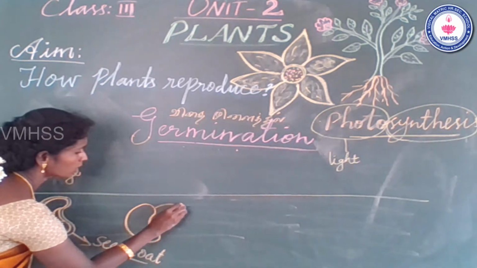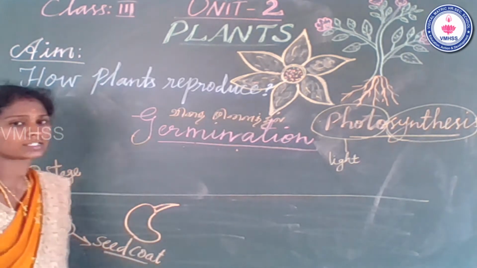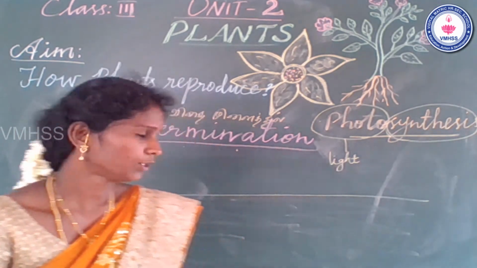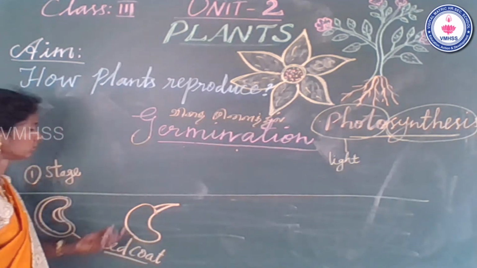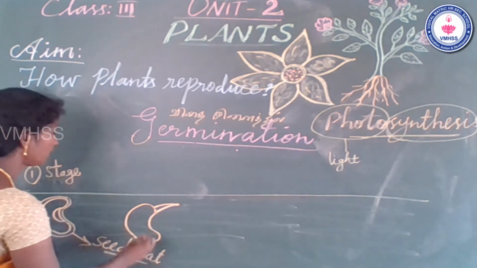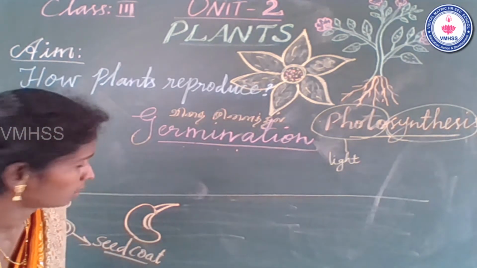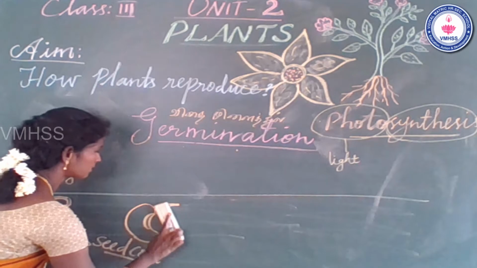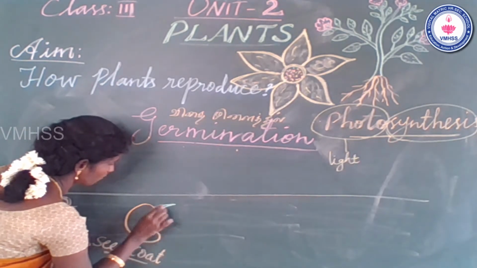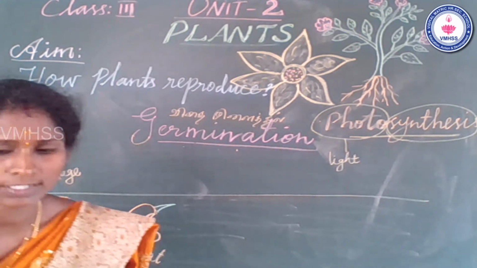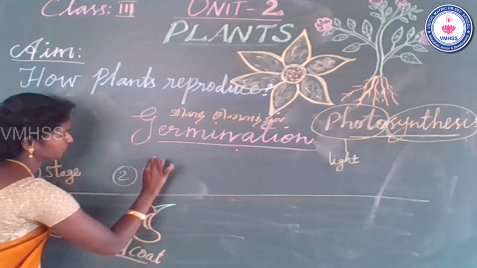A small shoot system. A small shoot forces out of the seed coat, and they will grow up. Second one, a small shoot part. The shoot part is generally green in color. What is the color of the shoot part? Green in color. That one is the second stage.